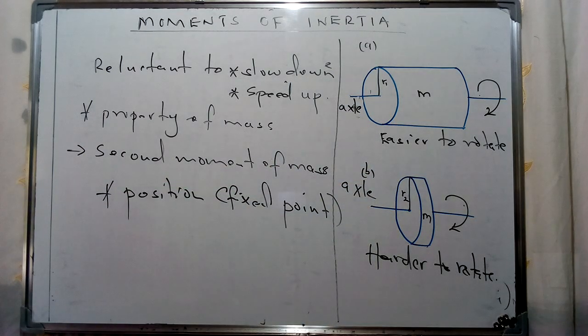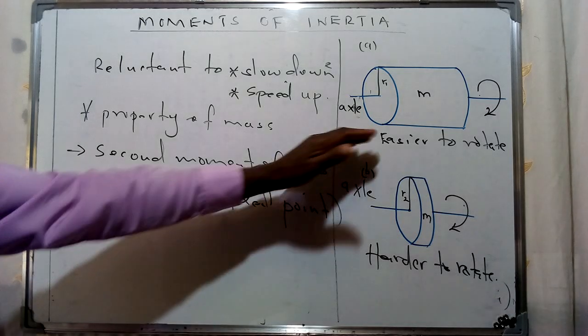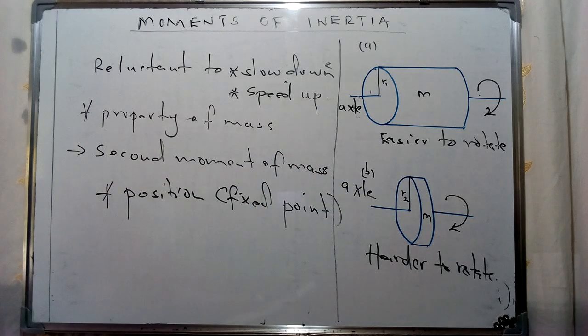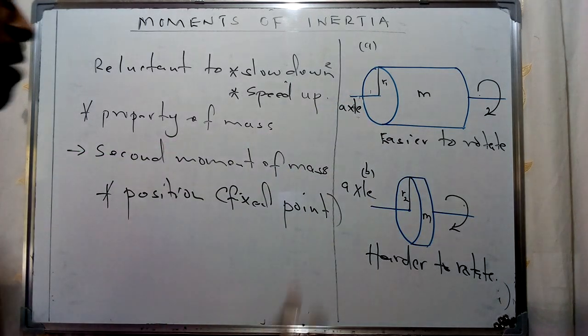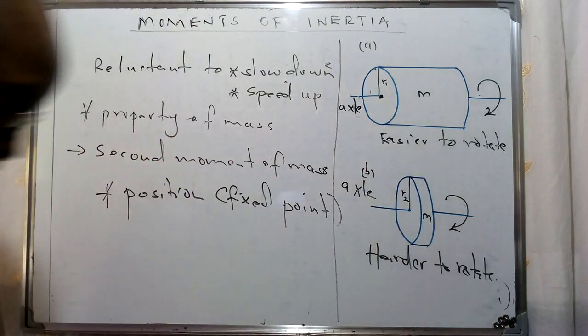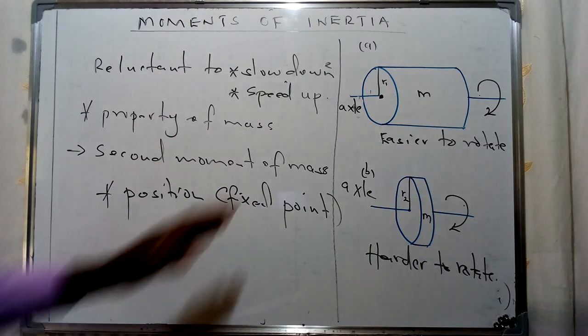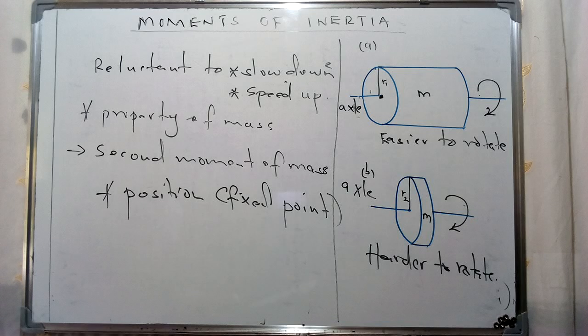The difference in the easiness or hardness of rotating those two objects of equal mass is due to the concept of the moment of inertia. This results from the distance from what we refer to as the origin, or the center, and that affects these two objects.